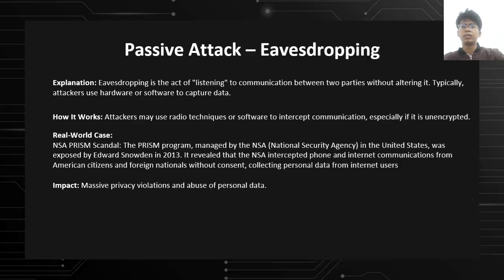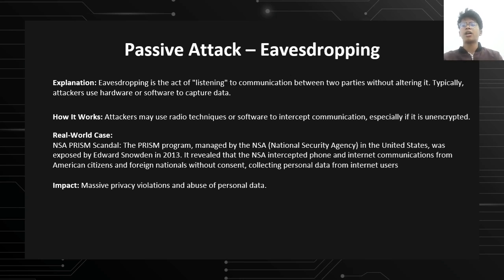Next is passive attacks: eavesdropping. As for the explanation, eavesdropping is the act of listening to communication between two parties without altering it. Typically, attackers use hardware or software to capture data. How it works: attackers may use radio techniques or software to intercept communication, especially if it is unencrypted.